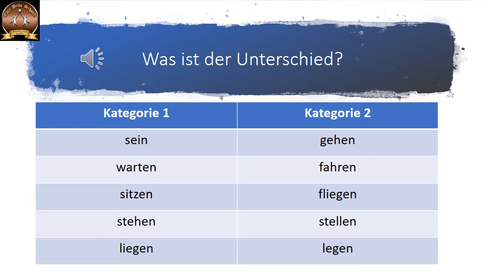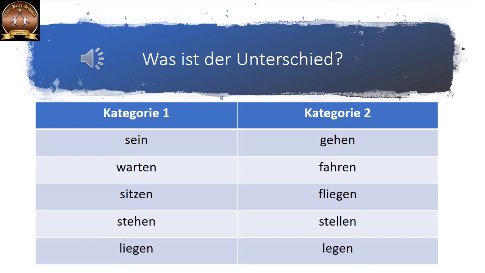Gehen, fahren, fliegen. It shows a change in position. Gehen means you go from one position to another. Fahren, you travel or drive from one point to another. Fliegen is to fly. Stellen is actually to keep.